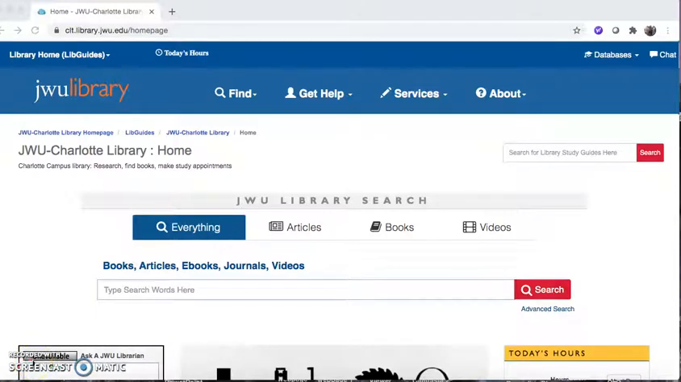Hi, I'm going to talk today about one of my favorite databases, CQ Researcher. Right now I'm on the library homepage, so we're going to begin with how to get to CQ Researcher.